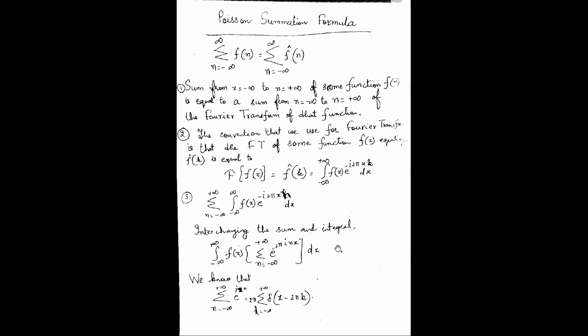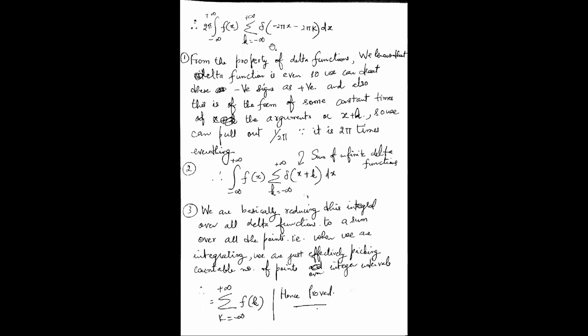This was my formula: delta(x minus 2 pi k). So 2 pi times delta(x minus 2 pi k). This is the value of this term, e to the power i pi x. So the minus sign will remain here with minus 2 pi. Now I get this, minus 2 pi x minus 2 pi k dx. Now, from the property of this, what is this telling us? This is telling us a function multiplied by the delta function.